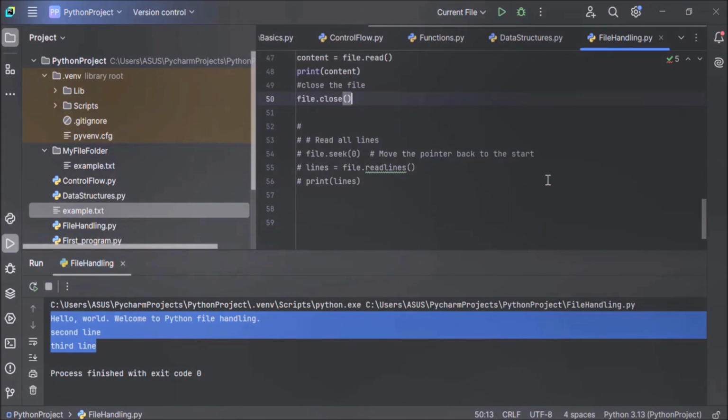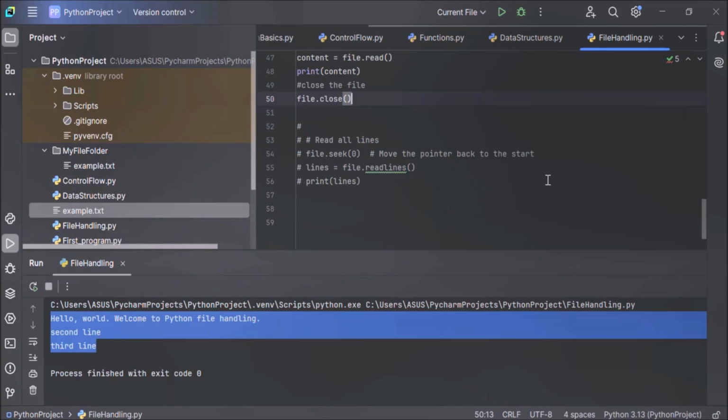The readlines method reads all lines in the file and returns them as a list of strings. Each string in the list represents one line, including the newline character, that is \n, at the end of each line. So the readlines method reads all lines in the file and returns them as a list of strings, each including the newline character at the end.